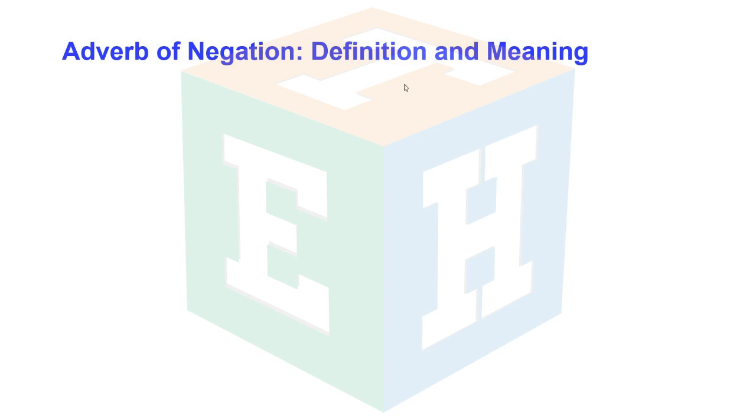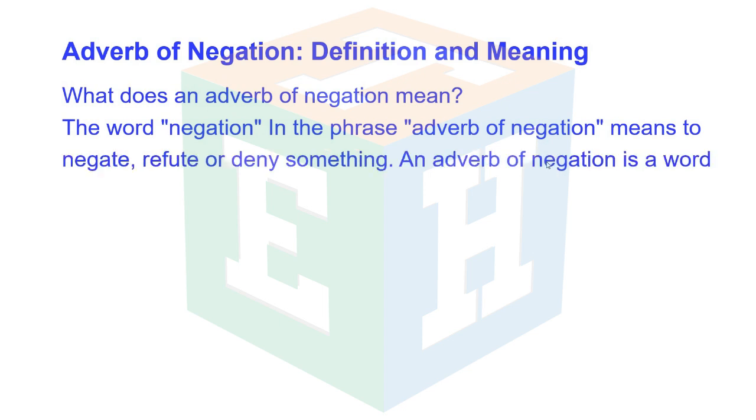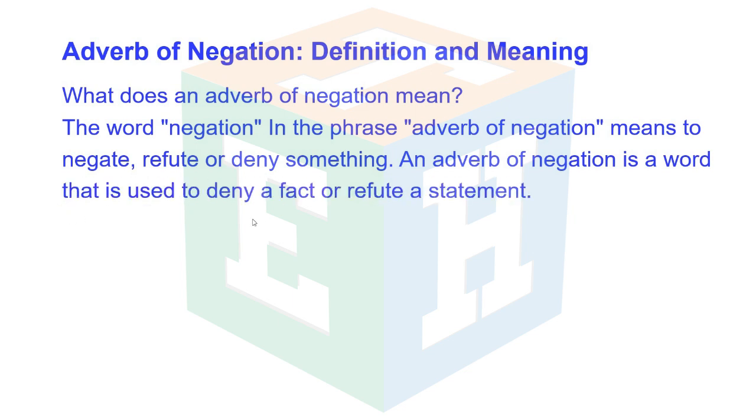Adverb of negation, definition and meaning. What does an adverb of negation mean? The word negation in the phrase adverb of negation means to negate, refute, or deny something. An adverb of negation is a word that is used to deny a fact or refute a statement.